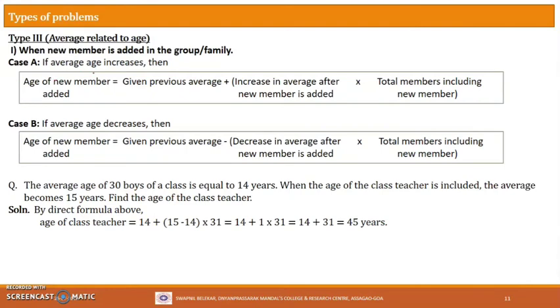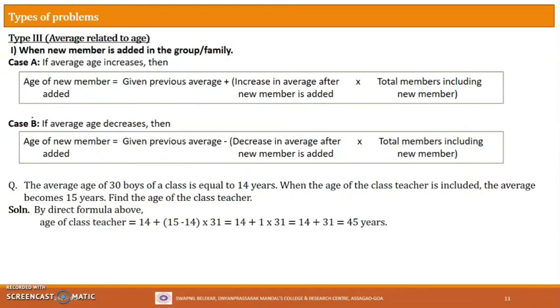The first case is if the average age increases, that means after adding the new member in the group, suppose the original average age increases, then we have to apply this formula. Okay, and the formula says the age of the new member added will be the previous average, plus the increase in average after the new member is added, that is, how much there is a rise in the average, multiplied by total members including the new member. Okay, now in case there is a problem here, we shall see this later.